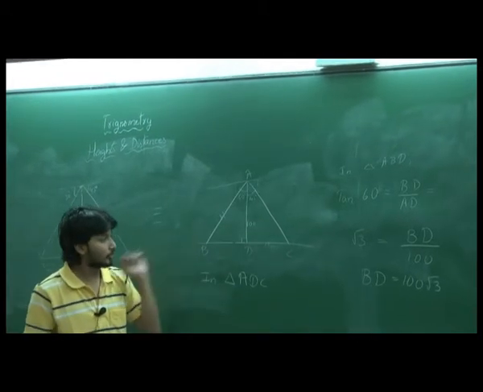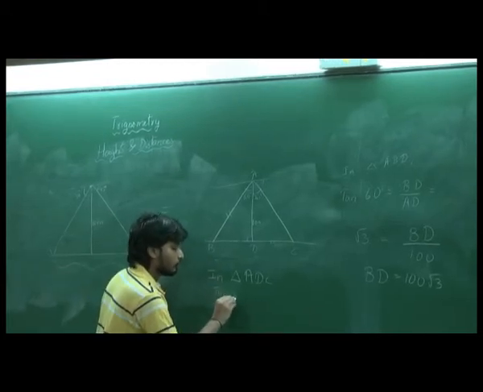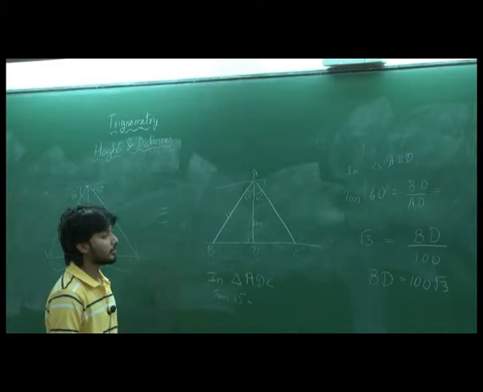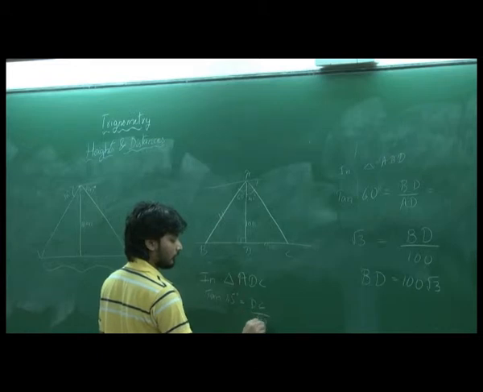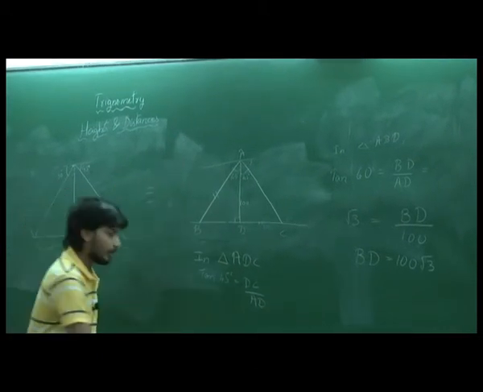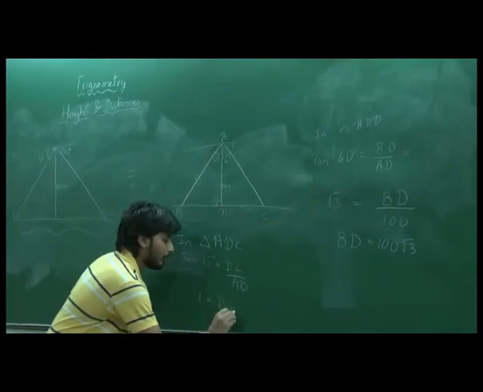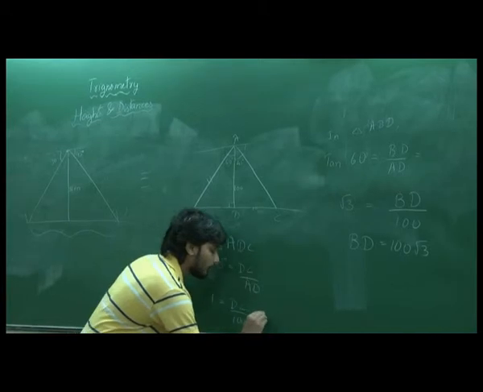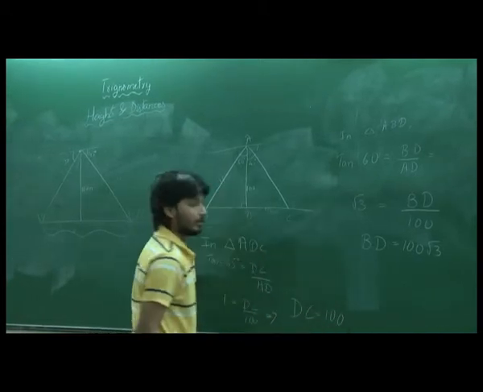So tan of 45 degrees is equal to how much? DC by AD, right? What is the value of tan 45 from the table? It's 1. What is DC? That we need to find out. 1 equals DC by 100. If we solve this, we get DC is equal to 100.